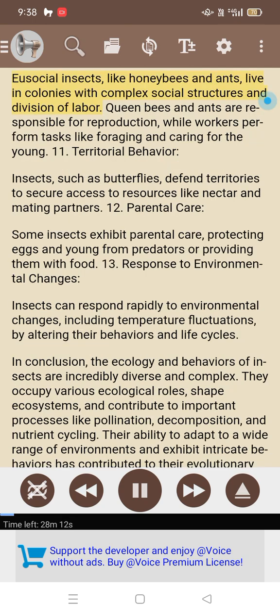10. Eusociality. Eusocial insects, like honeybees and ants, live in colonies with complex social structures and division of labor. Queen bees and ants are responsible for reproduction, while workers perform tasks like foraging and caring for the young.